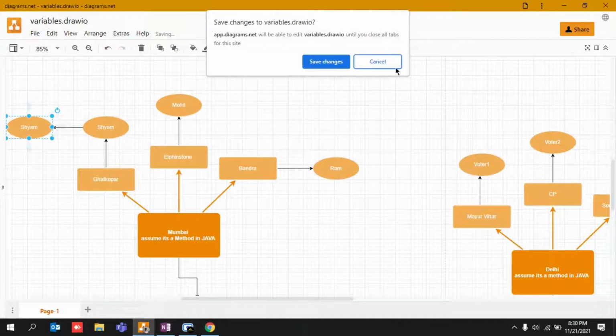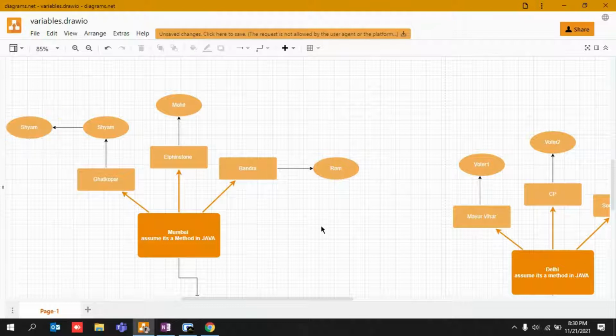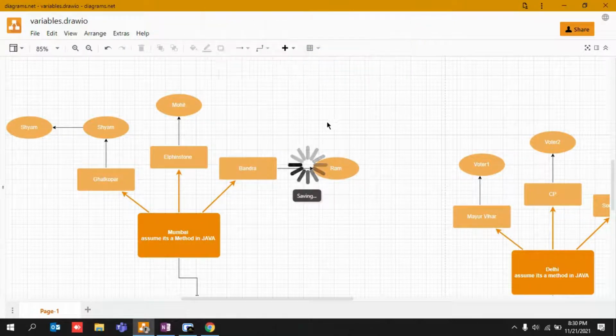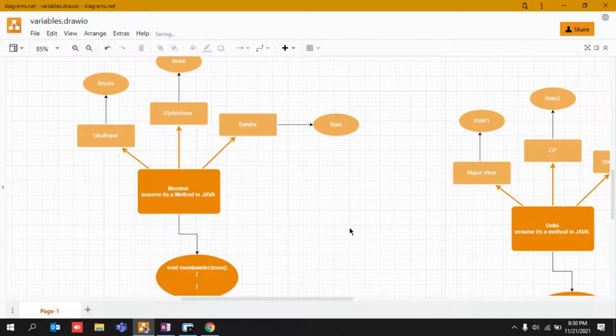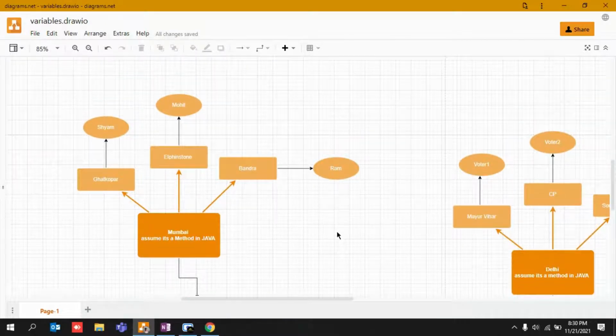Let's say Sham has his own friends. In order to win, I want him to bring some more friends. I would request him to bring even more friends with him, right? So a lot of coordination and integration is required if you want to win a particular election. So these are all the local people, right? They live in these local areas, they have their scope limited, they are found only in these particular places.